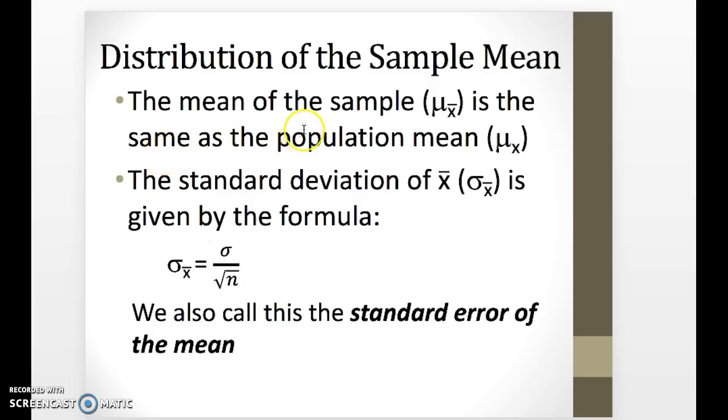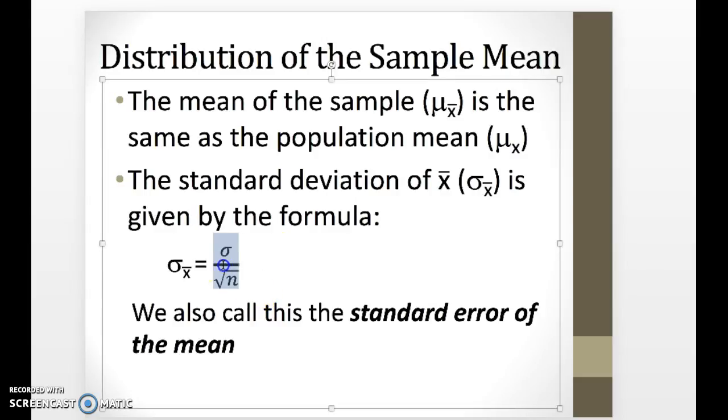Here, the first thing we're going to tackle is the mean and then the standard deviation. I pointed out that when we were looking at the width, we saw that as that sample size increased, the width actually decreases. That's actually going to be summarized by our standard deviation.